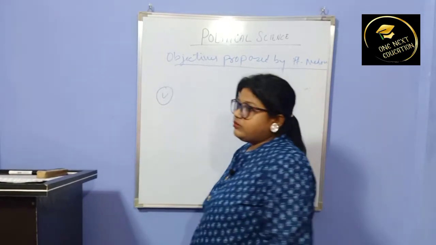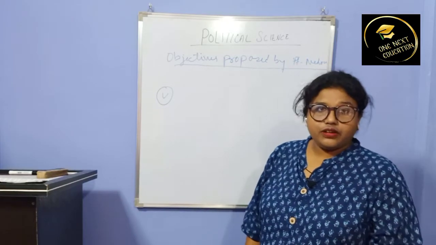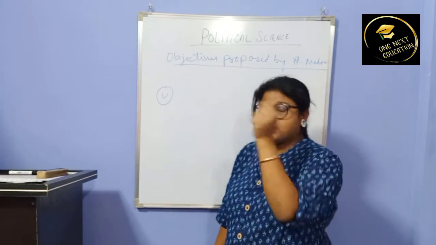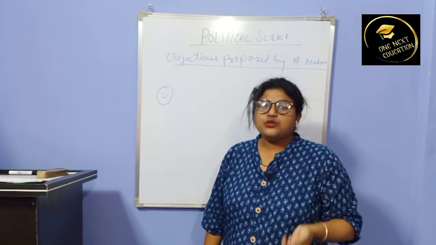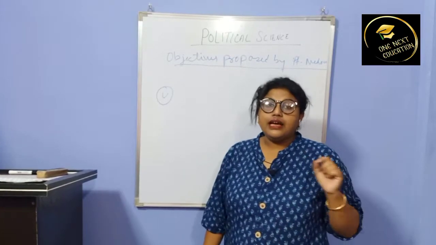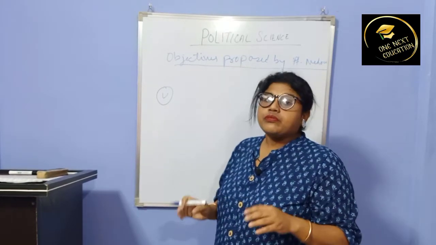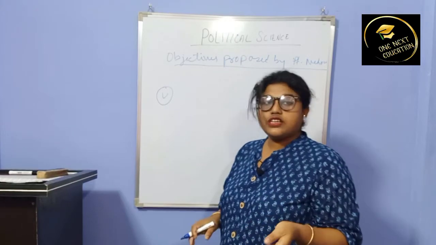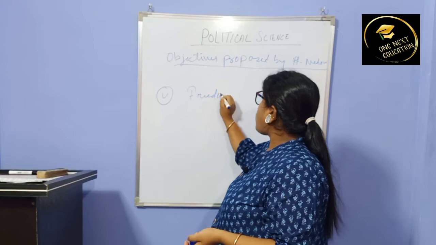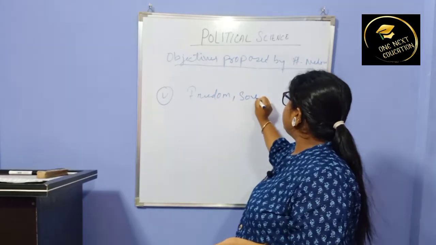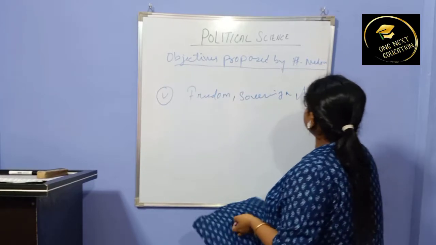Number 5, the 5th objective was what? The constitution of our country should give safeguard to freedom, sovereignty, liberty.